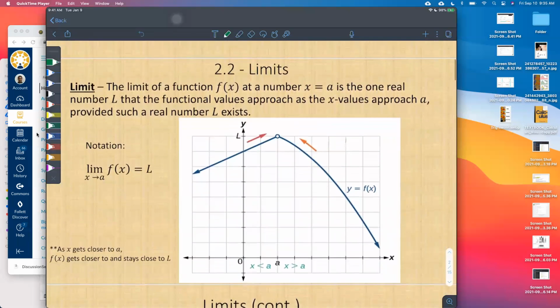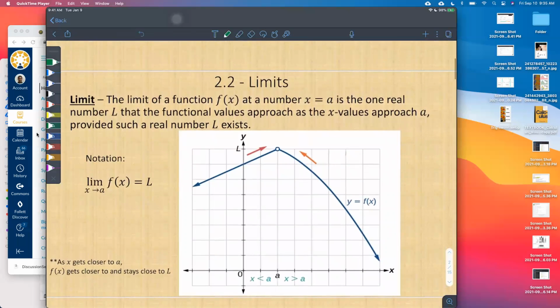happen. All right, so today we are jumping into chapter 2 of our textbook. And this is section 2.2, which is on limits, right? This is a super, super important idea in our class. We're going to talk about it throughout the rest of the class.